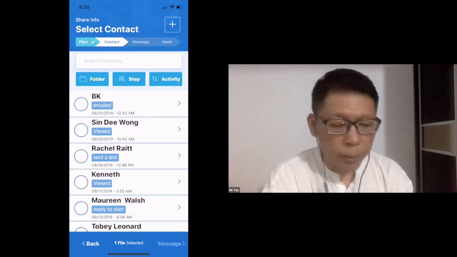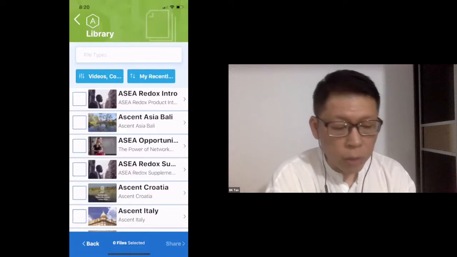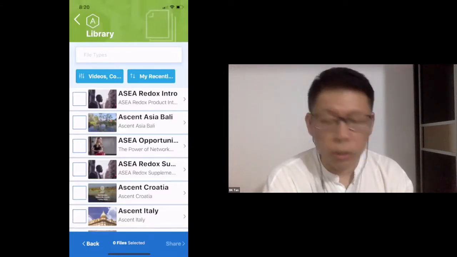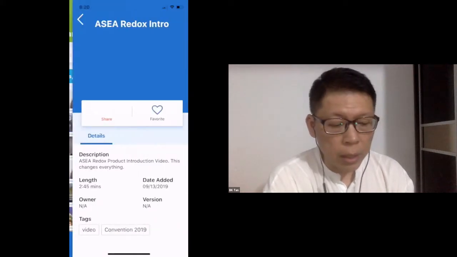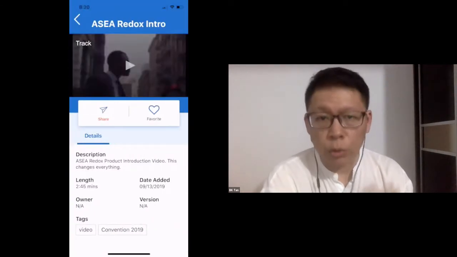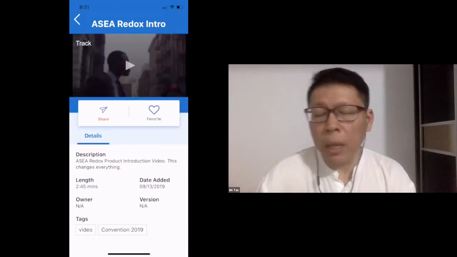So starting from the videos, I'm going to exit this. If you want to know what videos are actually there, you don't click the square, you click on the app itself, and then it will show you what the video is about. You can actually play it to see what the video is about if you do not remember.